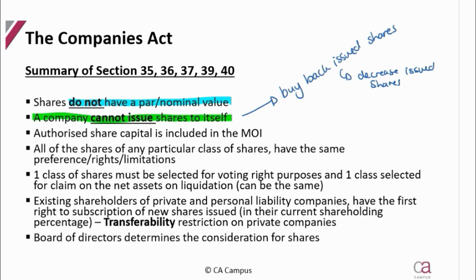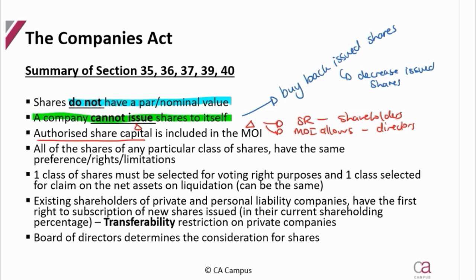The authorized share capital is included in the MOI, so remember, if they want to change the authorized share capital, they have to amend the Memorandum of Incorporation via special resolution of your shareholders, or if the MOI allows it, the directors can do this change. Changing the MOI to change the authorized share capital. That's it.